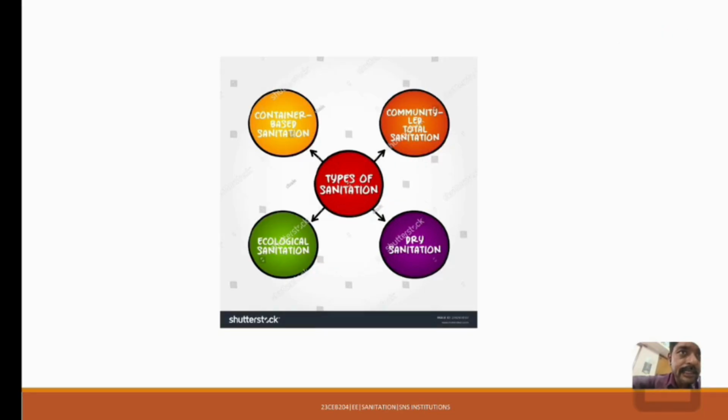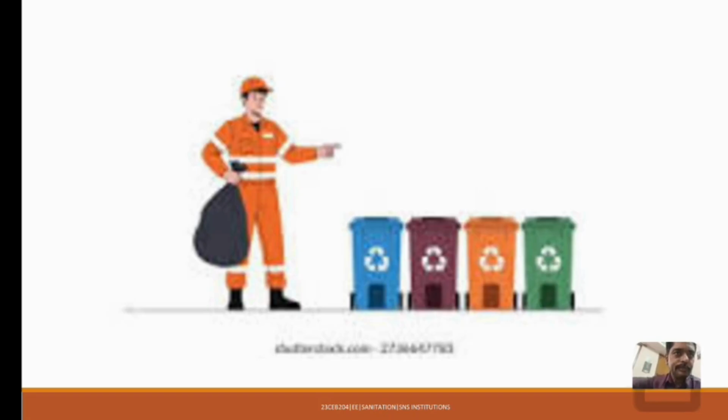Here we can see different types of sanitation, that is container-based sanitation, community-led total sanitation, dry sanitation, and ecological sanitation. Container-based sanitation won't spread the contaminants throughout the atmosphere, and community-led total sanitation can also be controlled, and dry sanitation will be in the dry format. If water is added, it can spread through the atmosphere. Ecological sanitation is not much harmful, but it is slightly harmful, though it won't affect human beings drastically.